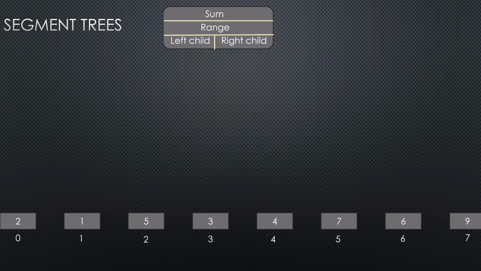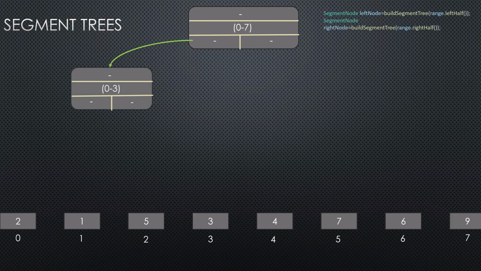So we will start from the top, and at the top we don't know what the value of sum is right now. We don't know what the left and right children are, but we know what range it is going to represent. It will represent the entire array. So we initialize the range, but we leave out the sum and the left and right children. Then we'll make a recursive call on the left and right side both, but we start with the left side. This is the code that we will use while making the segment tree. In both the left and right half, we'll divide the range in two. One is the left half, one is the right half.